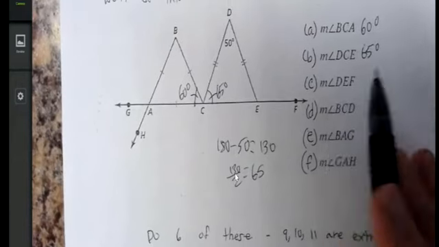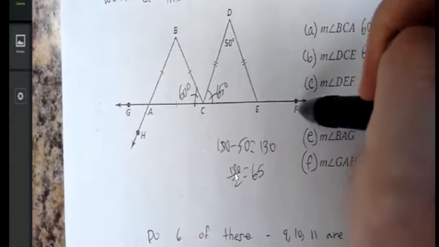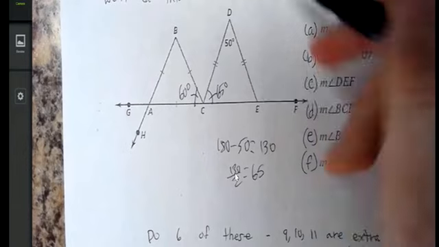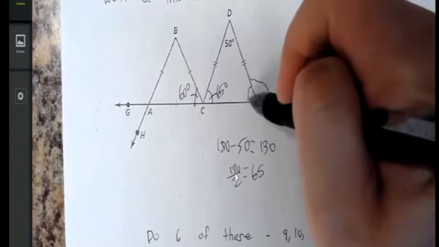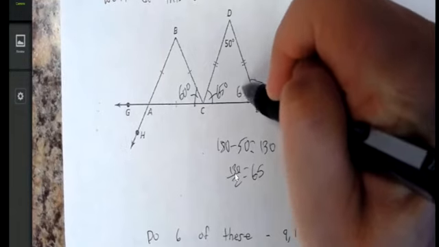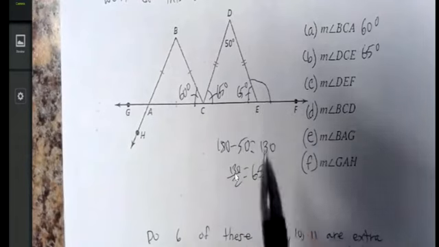DEF. DEF. The outside here. Well, I know I've got a 65 in here because it's an isosceles. These 2 are the same. So,